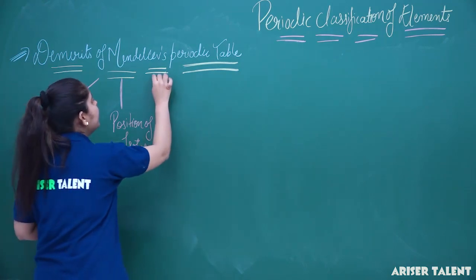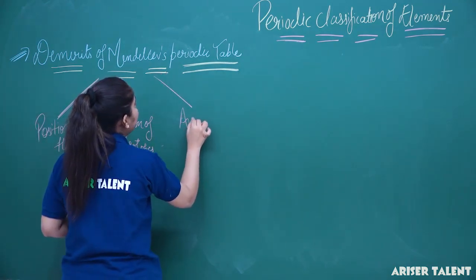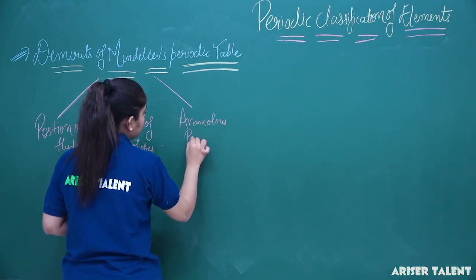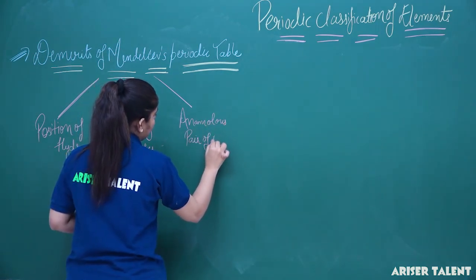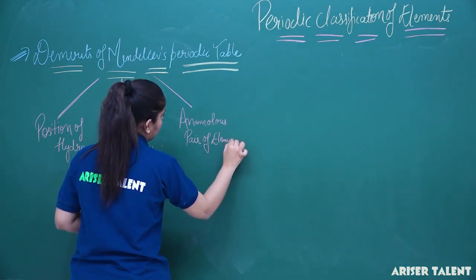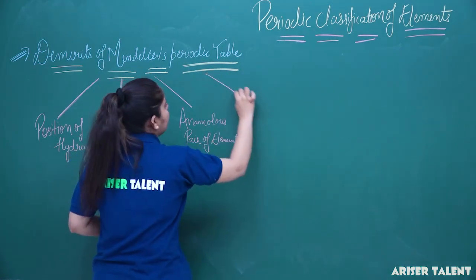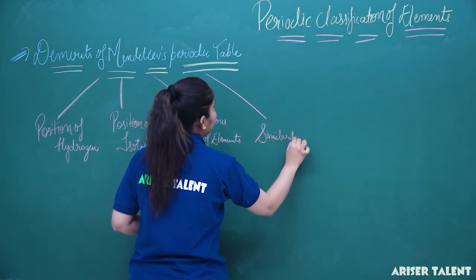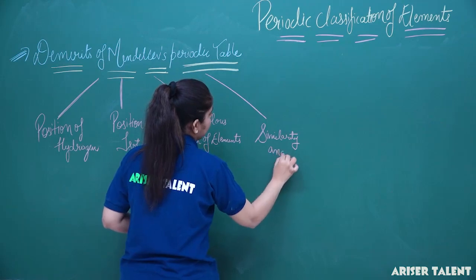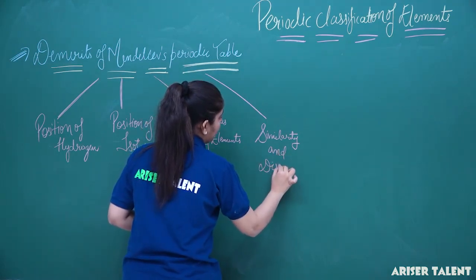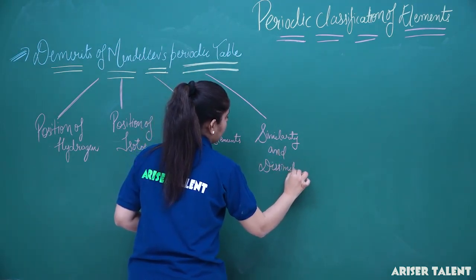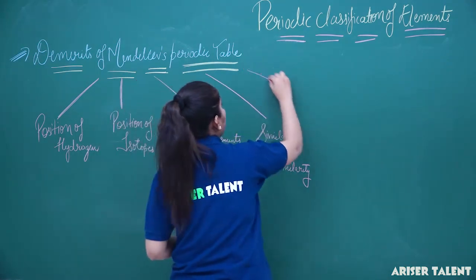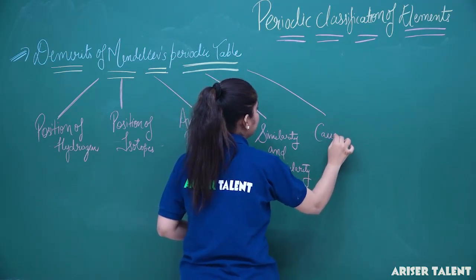Thirdly, Mendeleev's periodic table does not fit anomalous pairs of elements. Fourth, there will be some dissimilarity and similarity. And the last one, it does not tell us about the cause of periodicity.